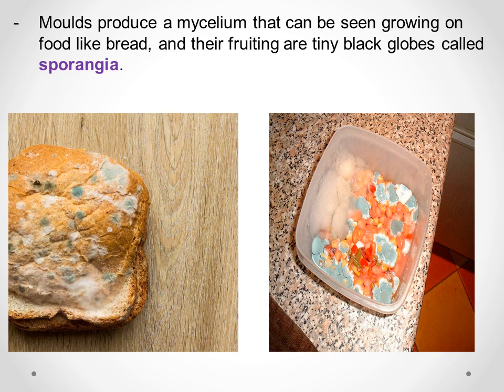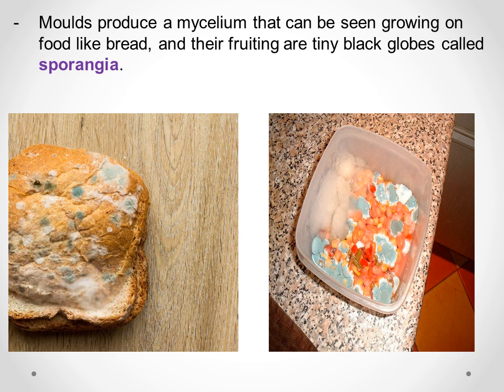Now let's know about what is called molds. I know that all of you know molds, but you don't know the scientific name. You see down in the bread, this is mold, and here I have a sauce also, there is mold above it.